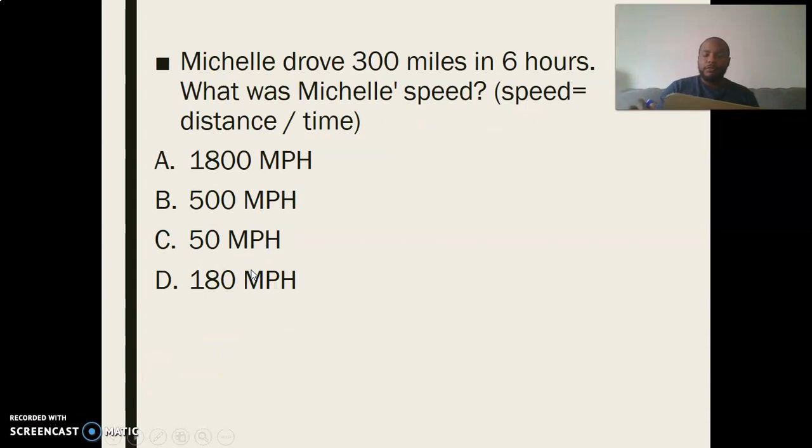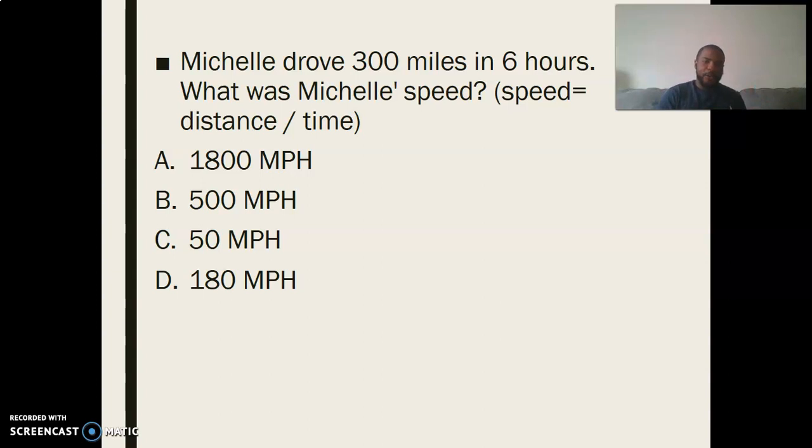The second question. Michelle drove 300 miles in 6 hours. What is Michelle's speed? Again, we get that formula: speed equals distance over time. First thing we need to figure out, what is the distance being indicated? Michelle drove 300 miles in 6 hours. What is the distance in this question? Distance would be 300 miles.